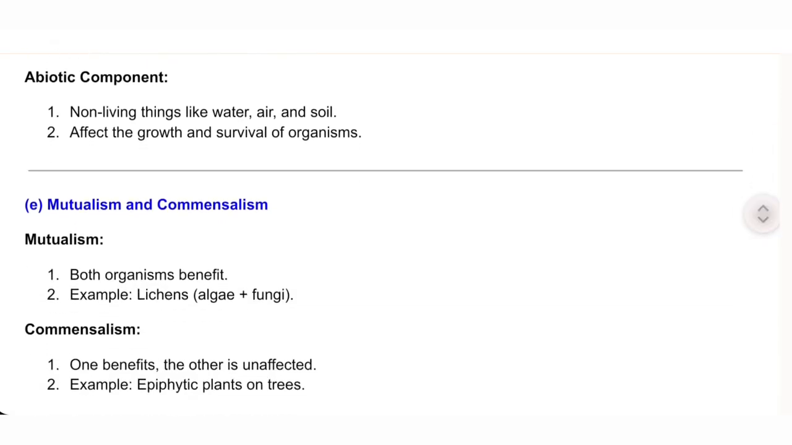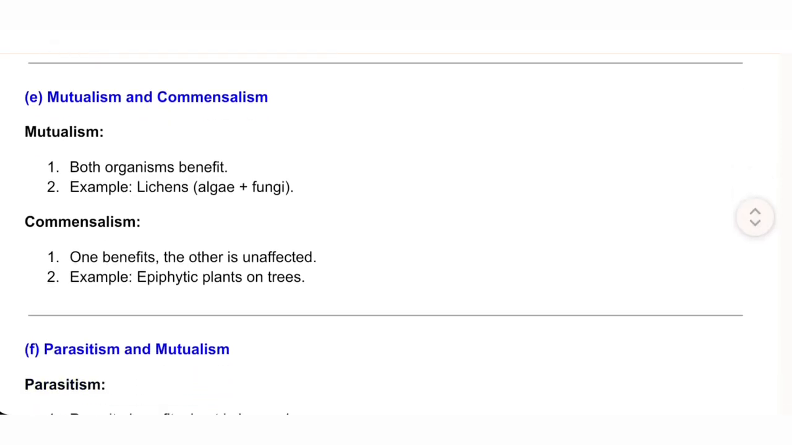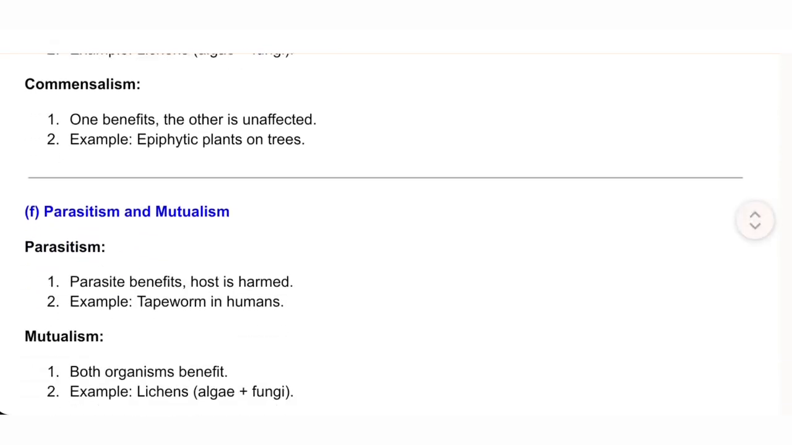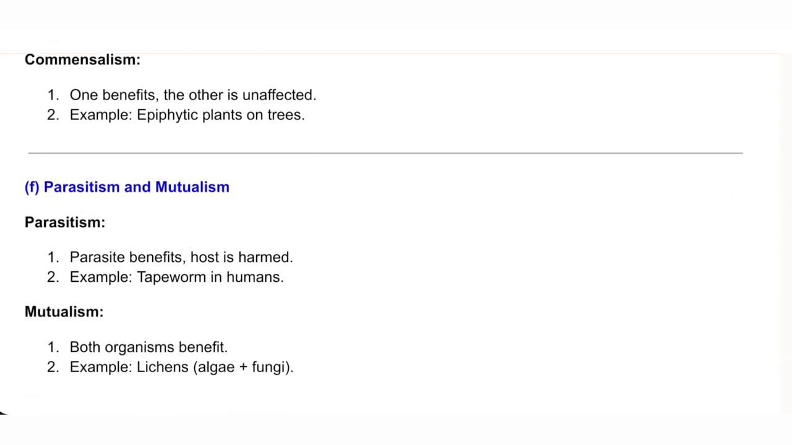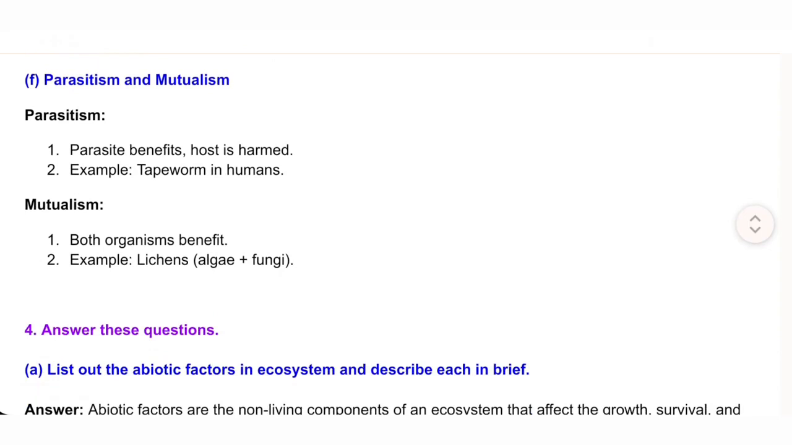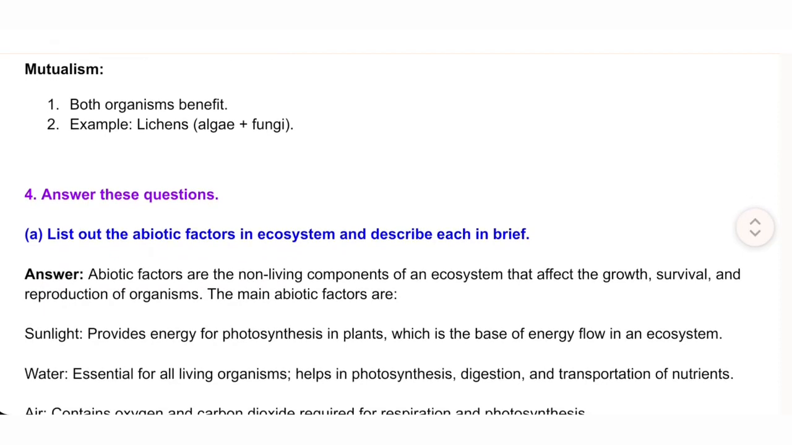E. Mutualism and commensalism. Mutualism: both organisms benefit. Example: lichens, algae plus fungi. Commensalism: one benefits, the other is unaffected. Example: epiphytic plants on trees. F. Parasitism and mutualism. Parasitism: parasite benefits, host is harmed. Example: tapeworm in humans. Mutualism: both organisms benefit. Example: lichens, algae plus fungi.